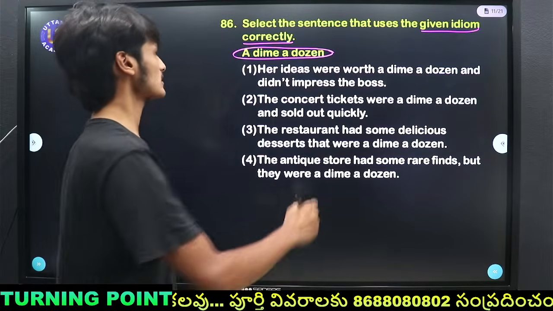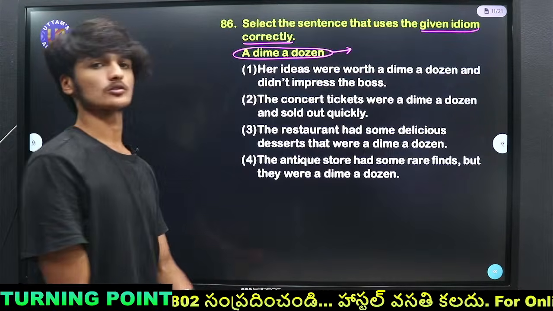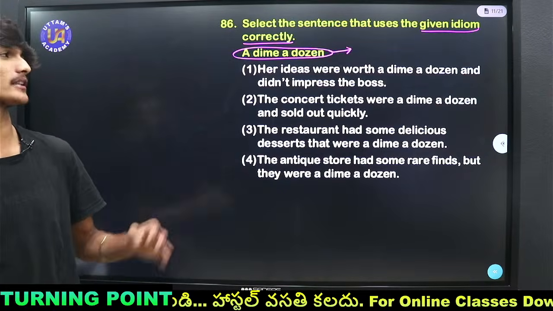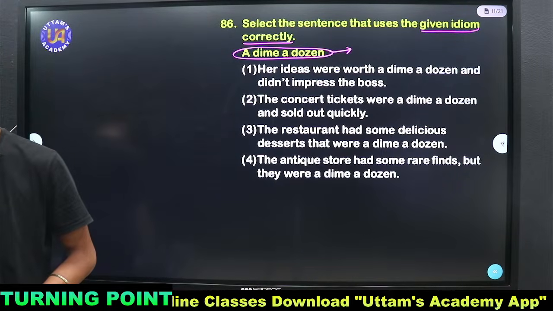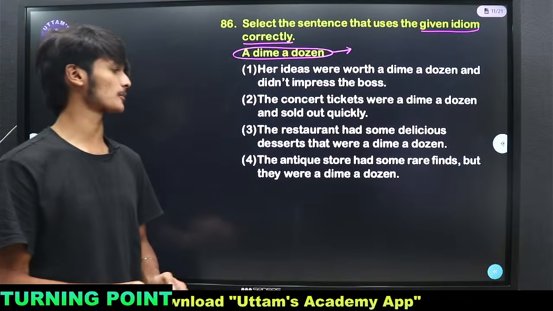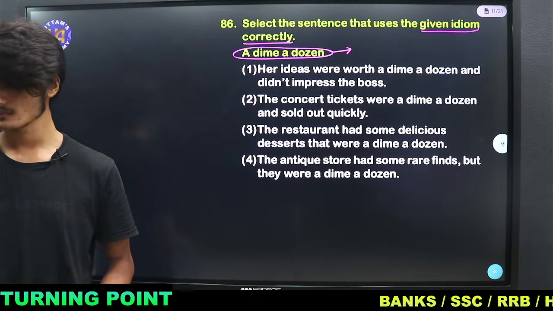So first let us know the meaning of the idiom a dime a dozen. If you have any guesses of what a dime a dozen means, you can put it in the chat box. Ram Nikita says option D. So let us see.